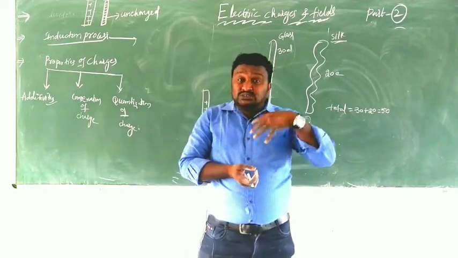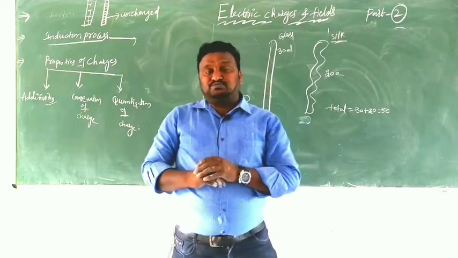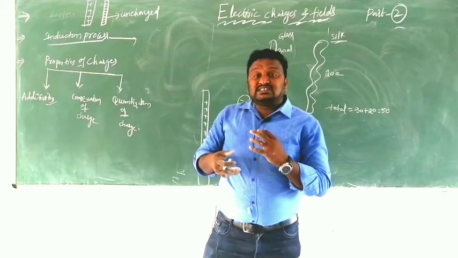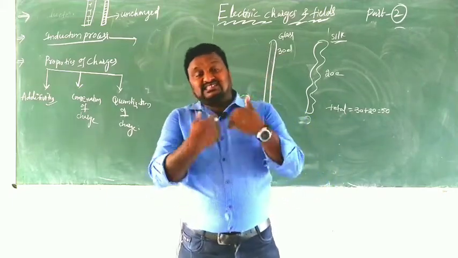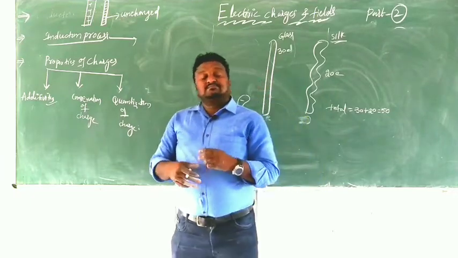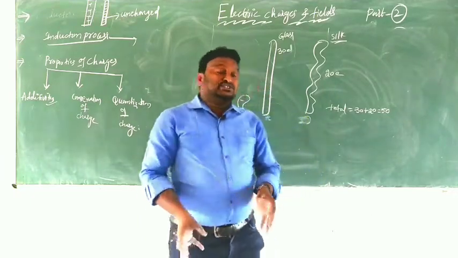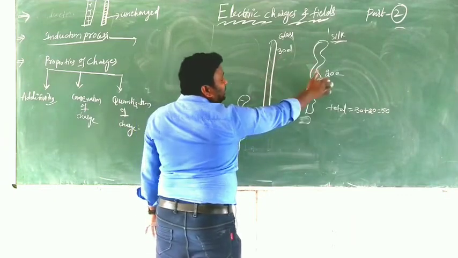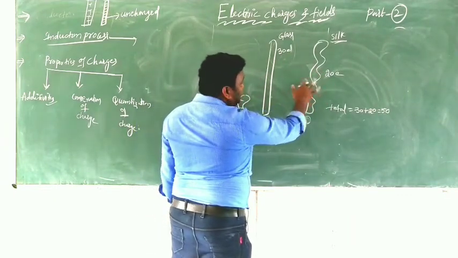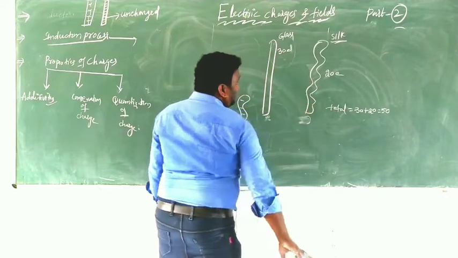Generally, if a body loses electrons, it becomes positive. If any body gains electrons, it becomes negative. That's why initially 30 electrons and 30 protons are there, and here 20 electrons and 20 protons are there. That's why both are neutral initially.